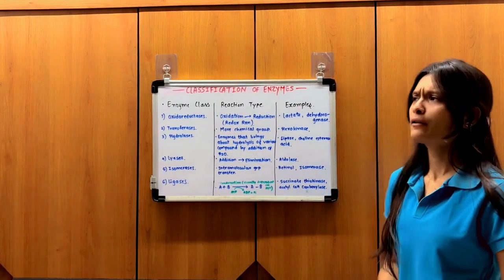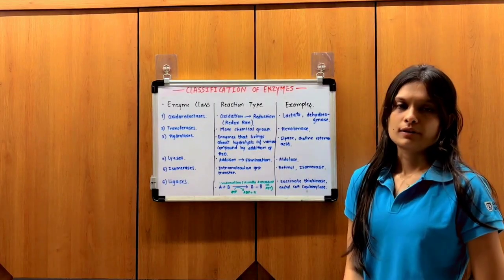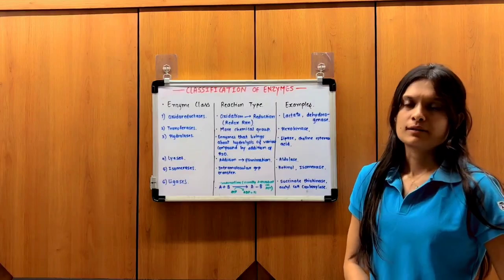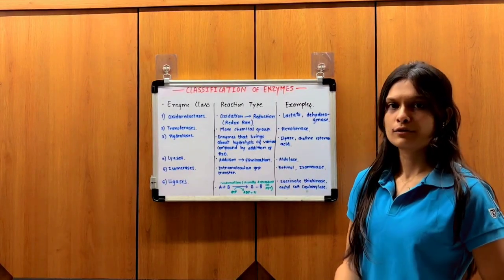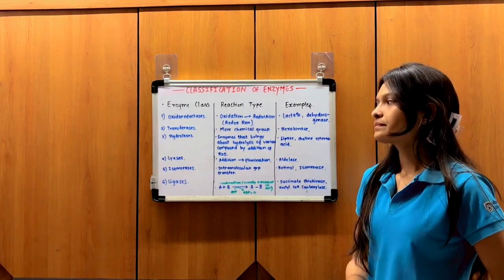Oxidoreductase is a redox type of reaction. Its example is lactate dehydrogenase. Transferase means to move a chemical group. Example, hexokinase. Hydrolase means enzymes that bring about hydrolysis of various compounds by addition of H2O. Example, lipase or cholinesterase.